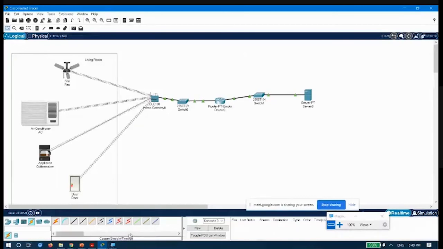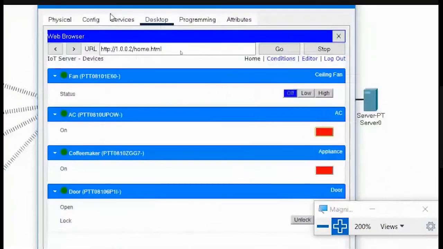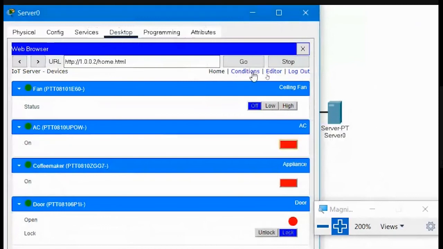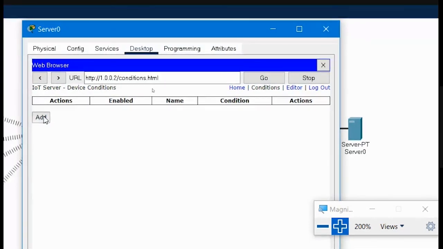So let me go to that setting again. Yeah, so I have gone to the web browser, and then I have come across this particular menu. So I will go to conditions. Click on conditions here. You could see there are no actions that are enabled now. So we have to add an action here. So click on this add icon.